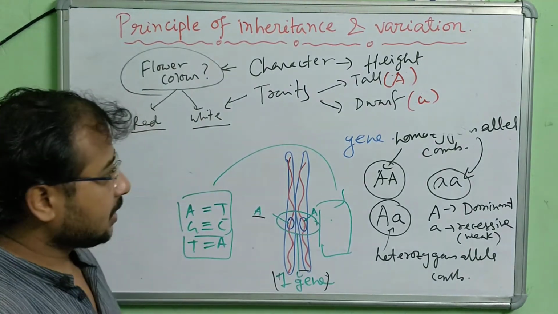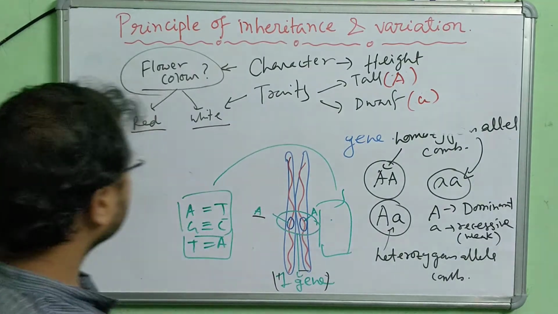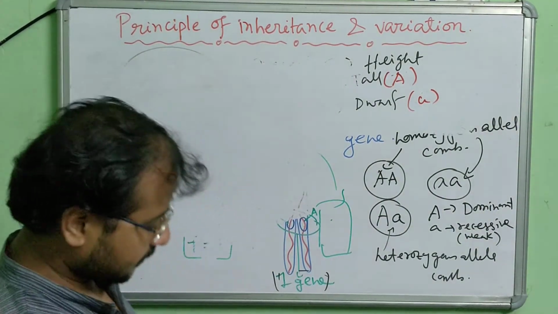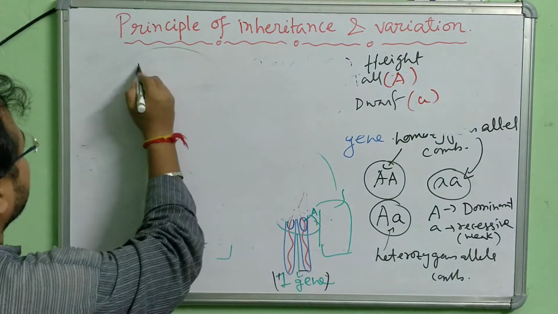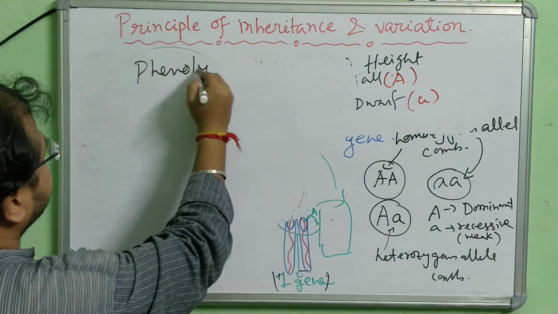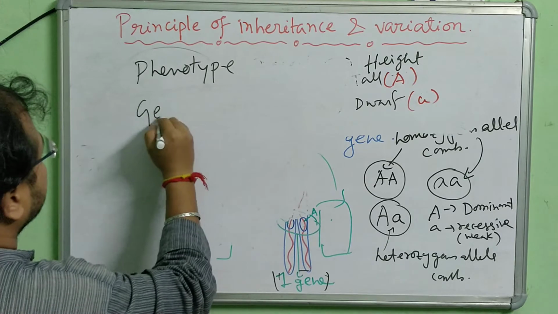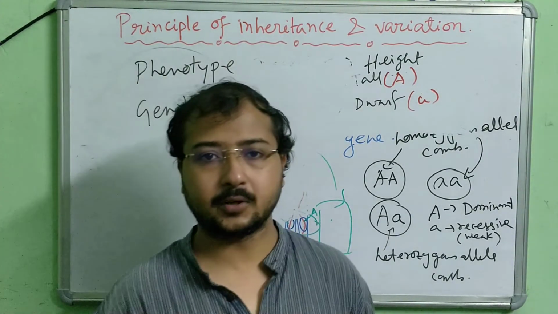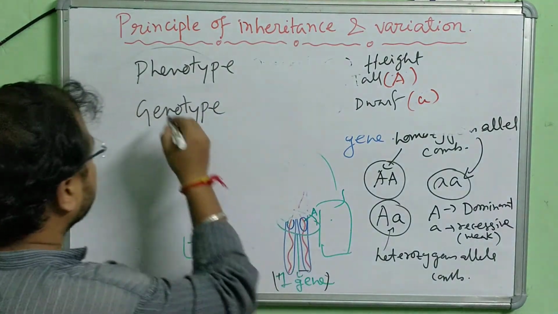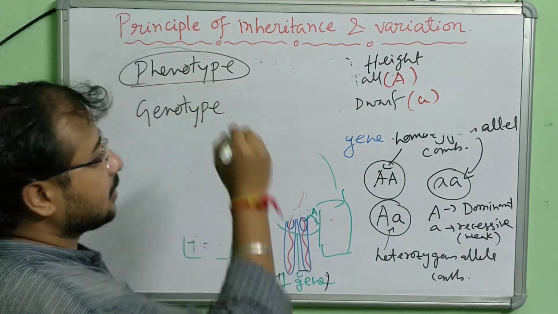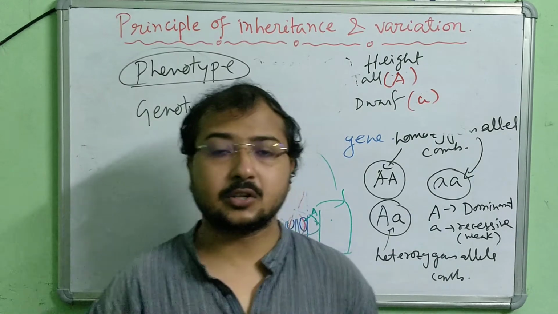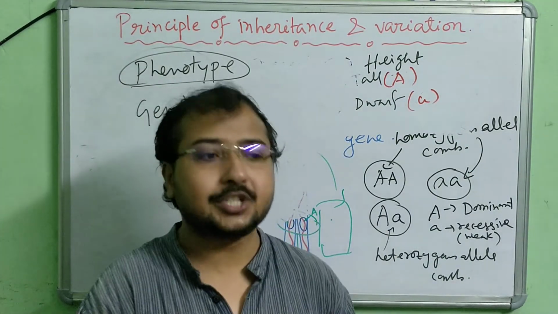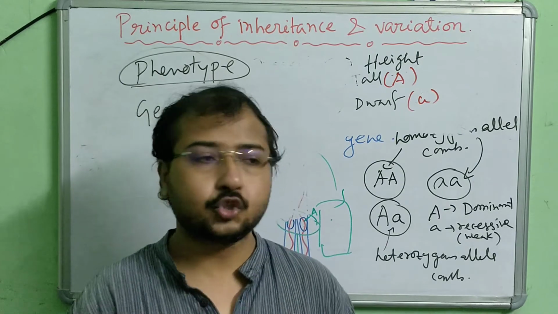Okay. Now two more terms: phenotype and genotype. What is the meaning of it? Phenotype means the characteristic or the character or the trait, whatever you say, which can be observed, which is expressed.